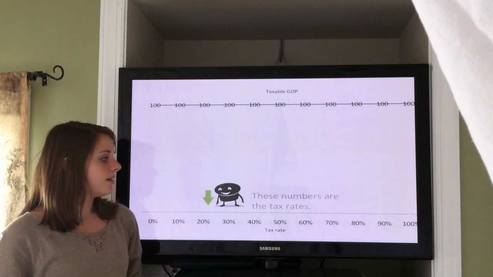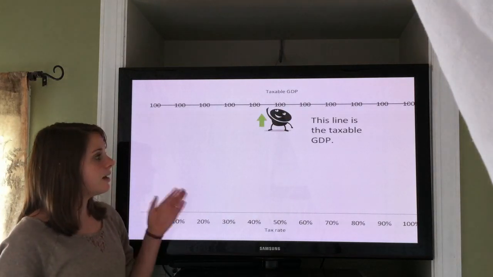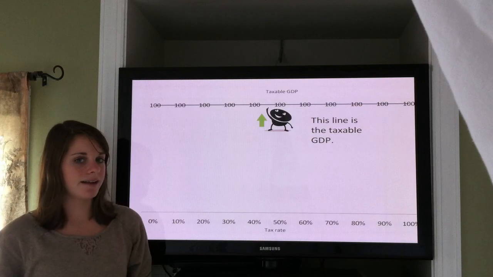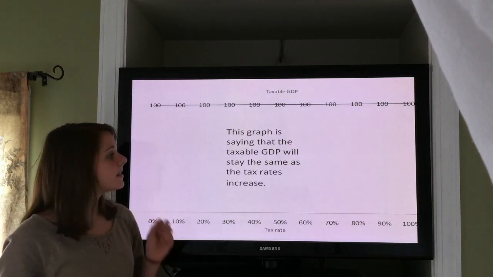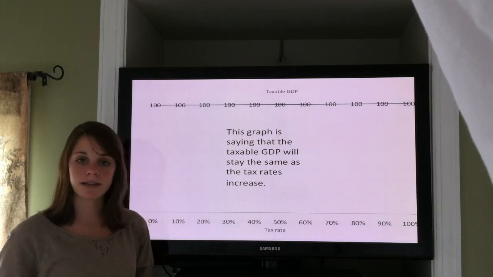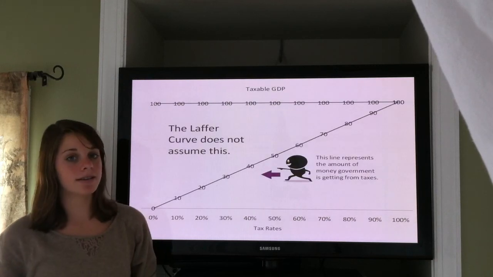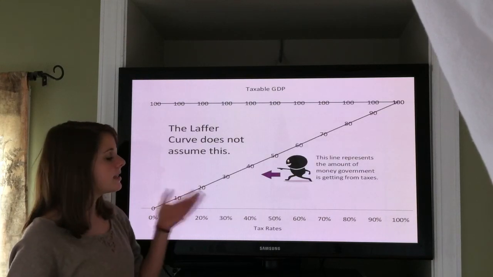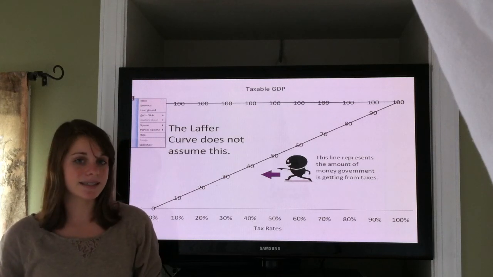The percentages down here are the tax rates. The line up here is the taxable GDP line. This graph is saying that the taxable GDP will stay the same as tax rates increase or decrease. The Laffer Curve does not assume this. This line represents the amount of money the government is getting from the taxes.